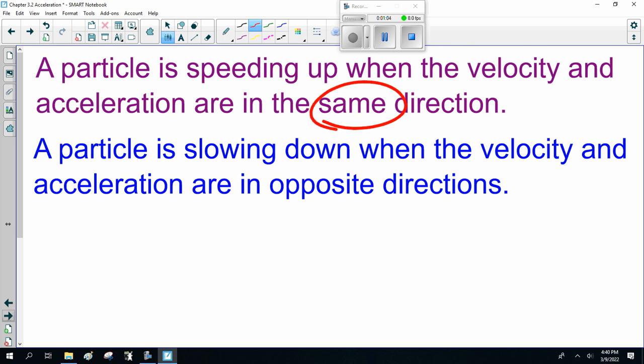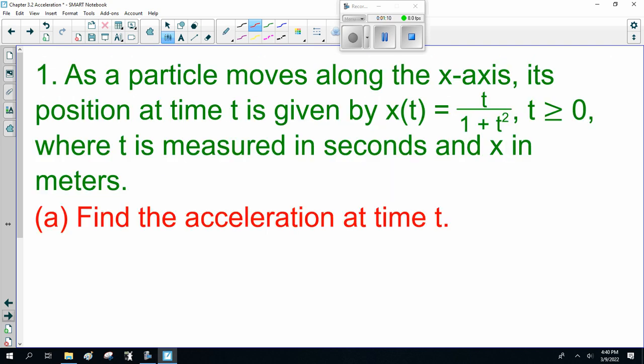A particle is slowing down when the velocity and acceleration are in opposite directions. Now, let's see if I can do this without screwing up. As a particle moves along the x-axis, its position at time t is given by x of t equals t divided by 1 plus t squared, where t is greater than or equal to 0, t is measured in seconds and x in meters. So find the acceleration at time t.